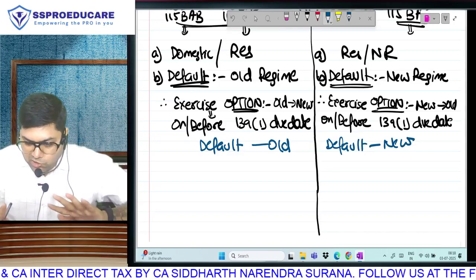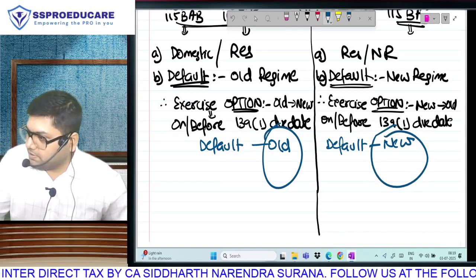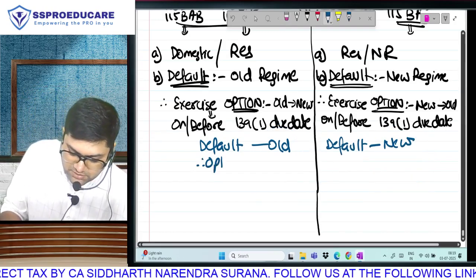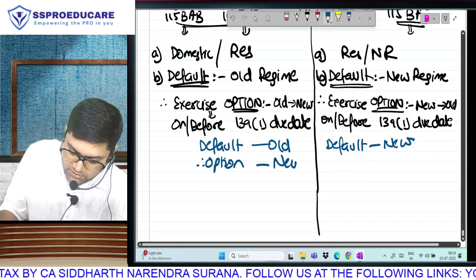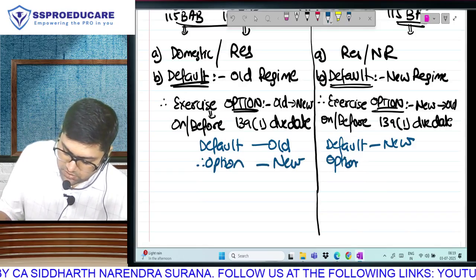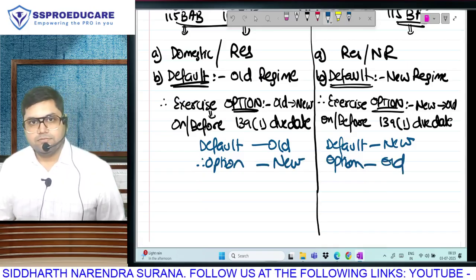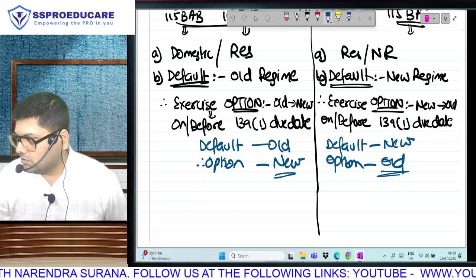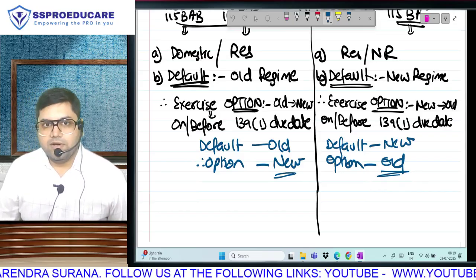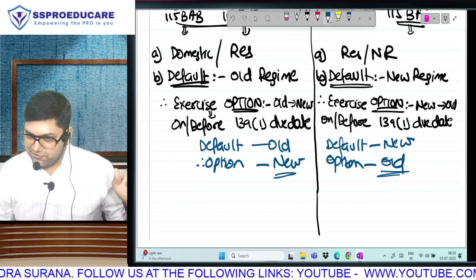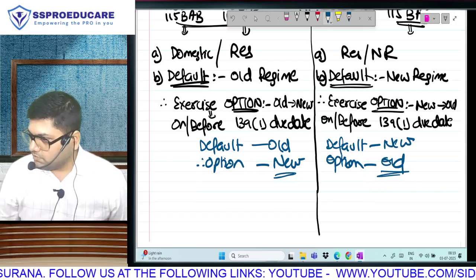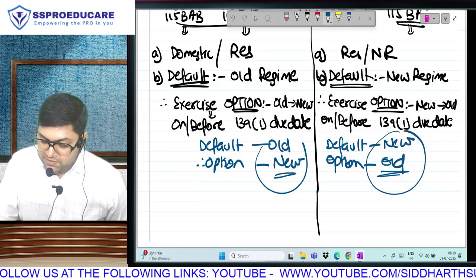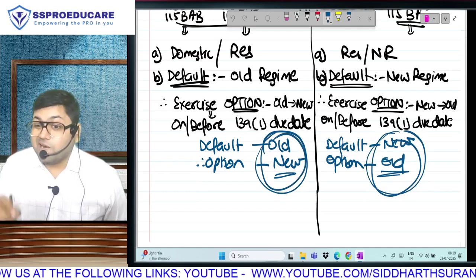Automatically, you won't get it. Automatically, here you will be in old, here you will be in new. If you want to change this, what's your option? You can go to new, and here you have the option of going to old. But whatever you want, you will have to do on or before the due date of return filing. Otherwise, by default, on the left side old regime, on the right side new regime. Is that clear? This part is very, very important for exam purposes.